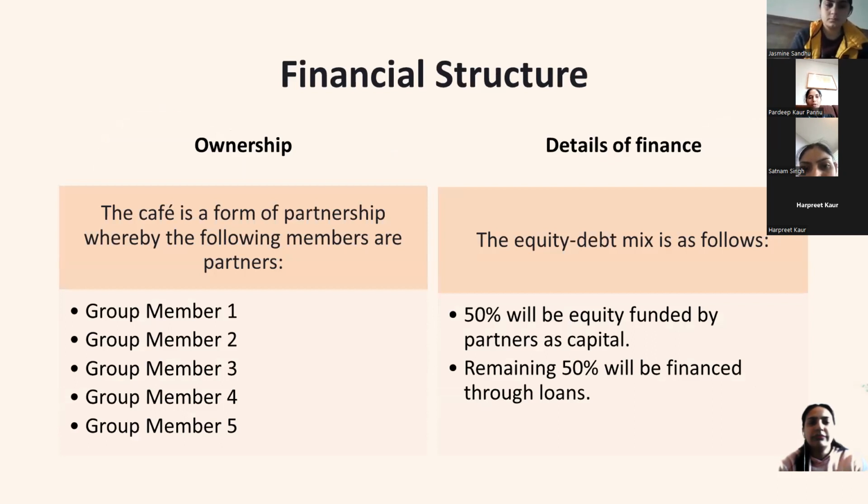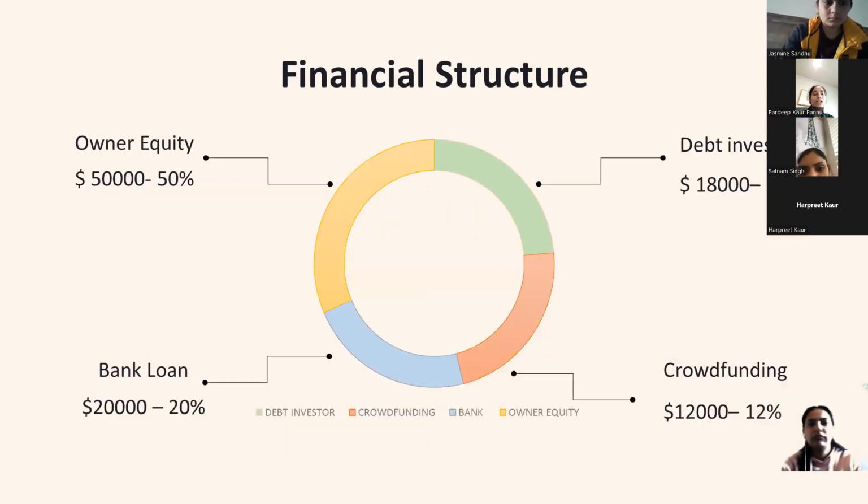Hi everyone, as my friend already described our future plan for our new business, now I'm going to explain our financial structure. In this slide, we have discussed our financial structure. Our cafe will be a partnership business, which will allow our cafe to achieve its financial goal. This business would consist of 5 active partners who will handle the day-to-day operations in conjunction with contributing equity to the business as a whole. The partners' shares would be equal and they will share the profit and losses in equal proportions. It is expected that the remaining 50% of the funds in the business will come from funding provided by external third parties on behalf of the business.